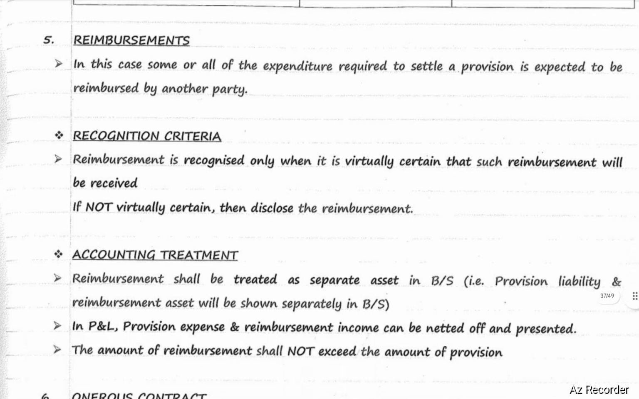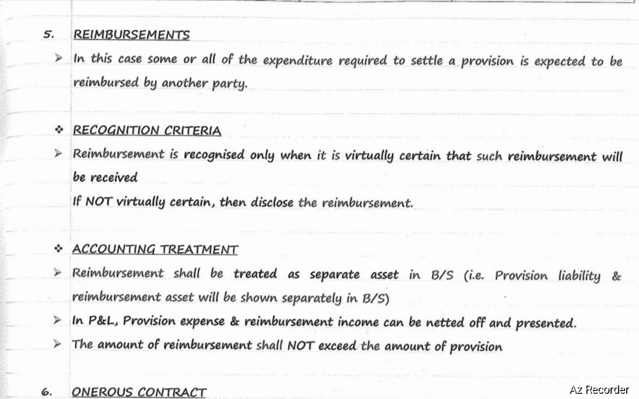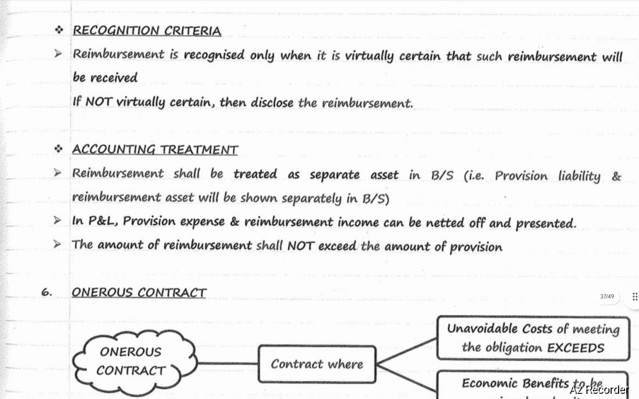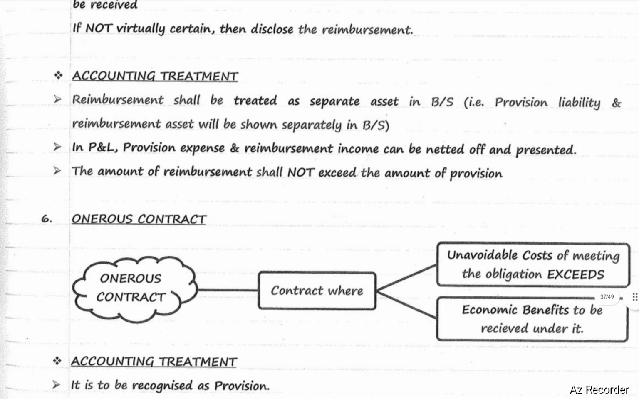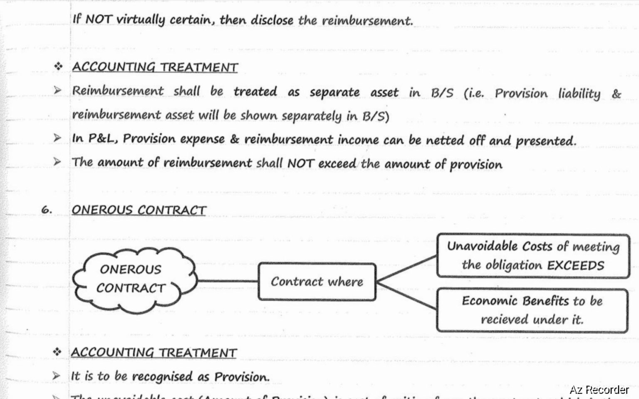Reimbursements. In this case, some or all of the expenditure required to settle a provision is expected to be reimbursed by another party. Recognition criteria: reimbursement is recognized only when it is virtually certain that such reimbursement will be received. If virtually certain, recognize it, otherwise, disclose it. Accounting treatment for reimbursement: reimbursement shall be treated as a separate asset in the balance sheet. That is, the provision liability and reimbursement asset will be shown separately in the balance sheet.